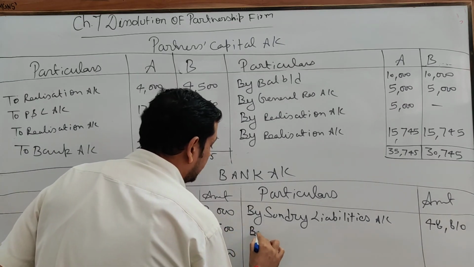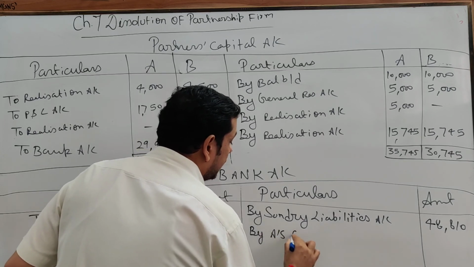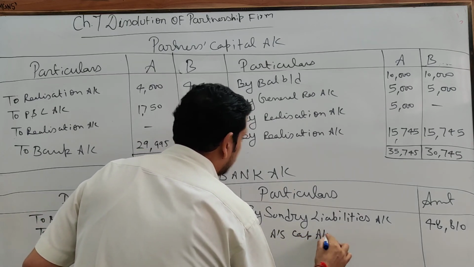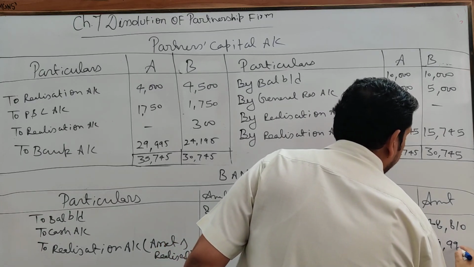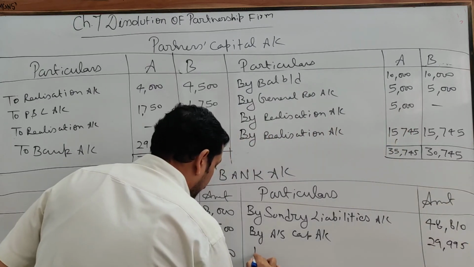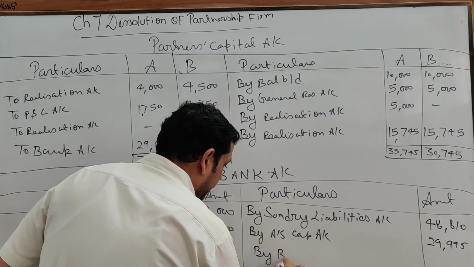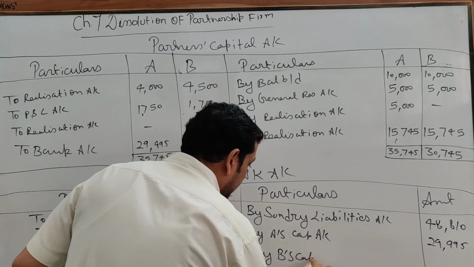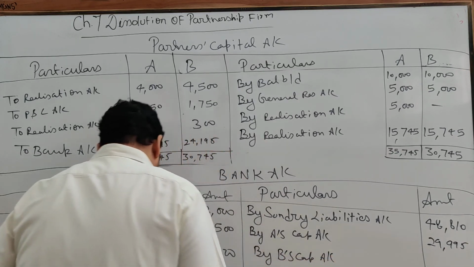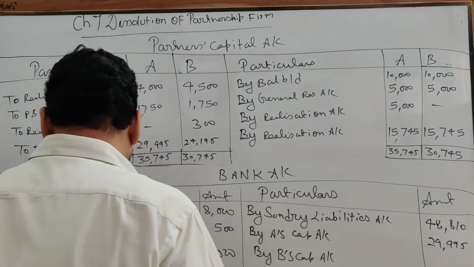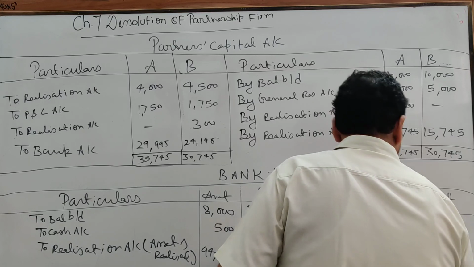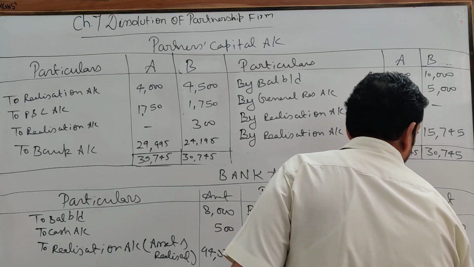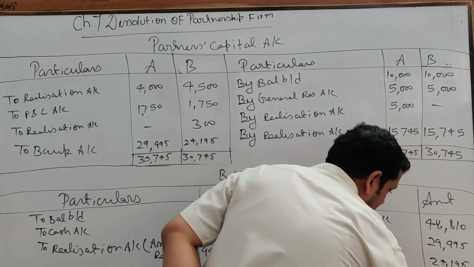By A's capital account, the amount is 29,995. By B's capital account, that is 24,195.